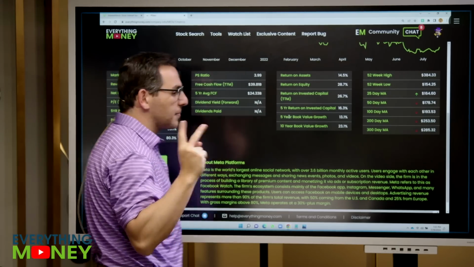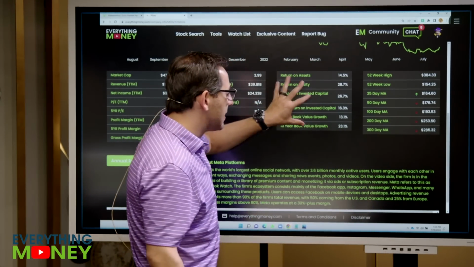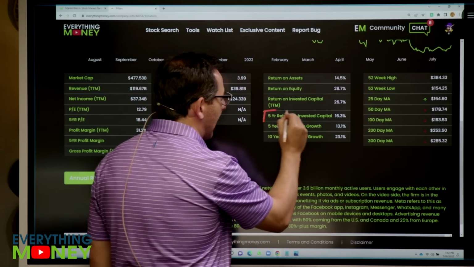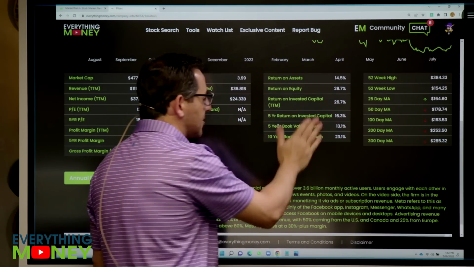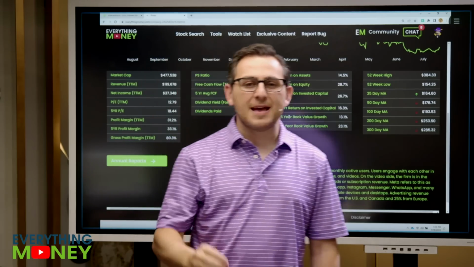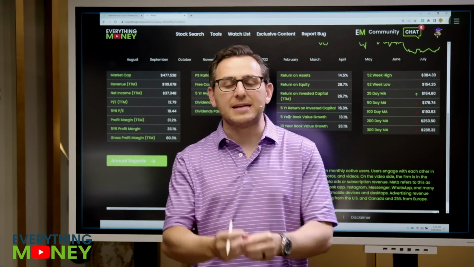Pillar number 2, we want the 5-year return on invested capital to be greater than 9%. So again, on this main page, 5-year return on invested capital, 16.3%. Awesome. It means they do a really good job of reinvesting the money that's in the business, getting a return on the money that's in the business.